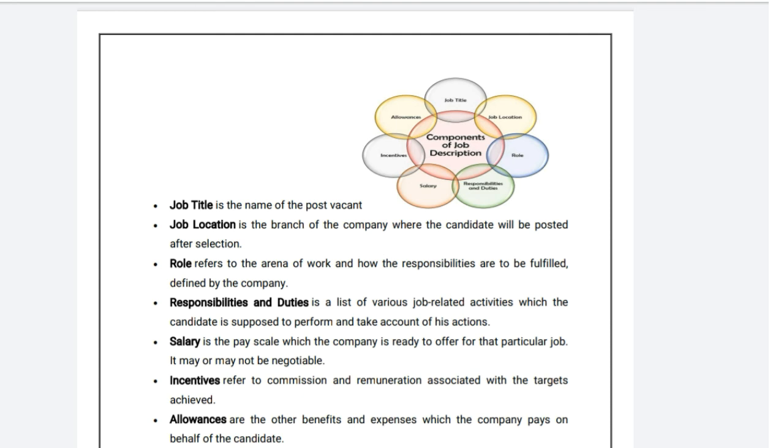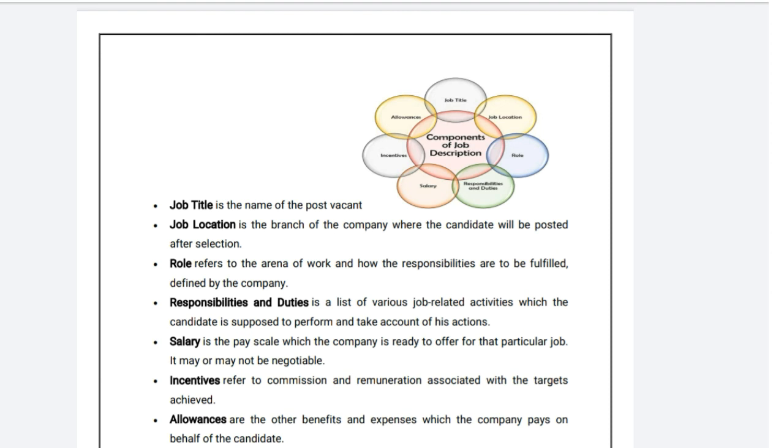Say for example, if the vacancy is for an assistant professor, then the title is assistant professor. Second one, job location. It is the branch of the company where the candidate will be posted after selection. So if the assistant professor is posted at Vakal after selection, then that is the job location.